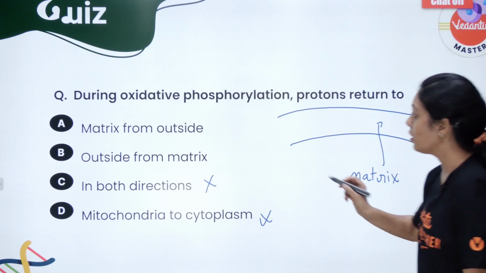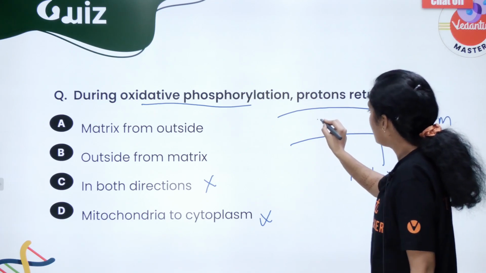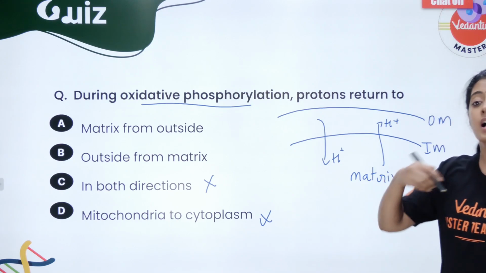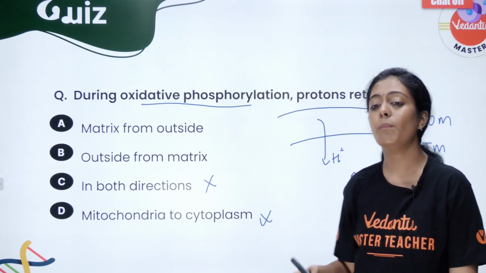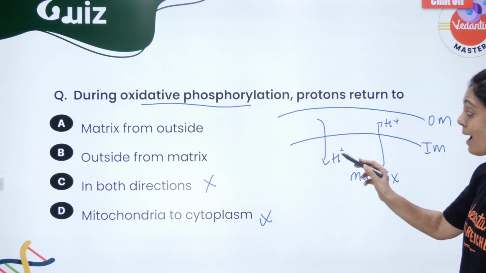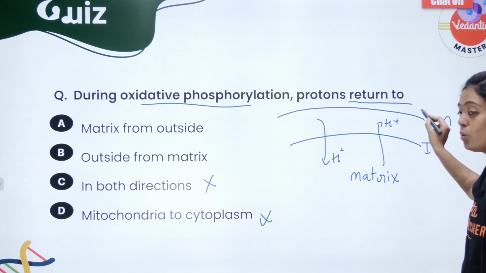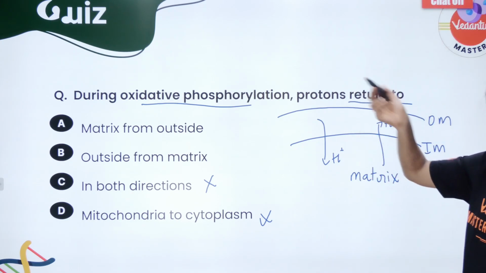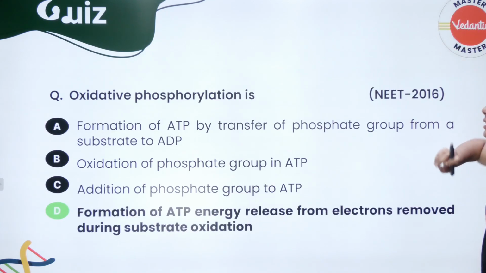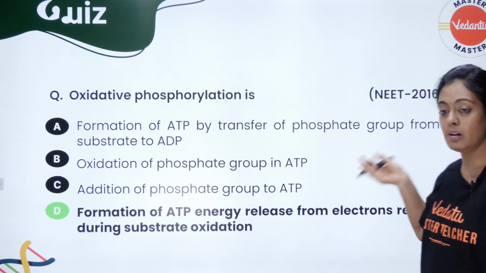Correct? Later on, during your oxidative phosphorylation, what is happening? It is returned back, so returned back from outside to matrix. Correct? So protons return to matrix from outside. Learn this with the grammar correct: return to matrix from outside. Okay? This question was asked in NEET 2016. The answer is already there, but still we'll discuss.